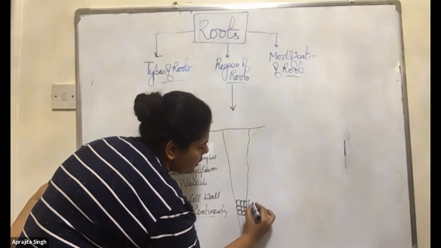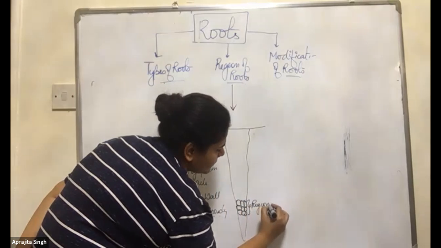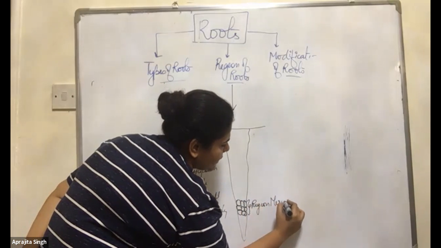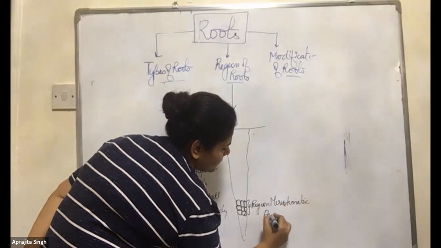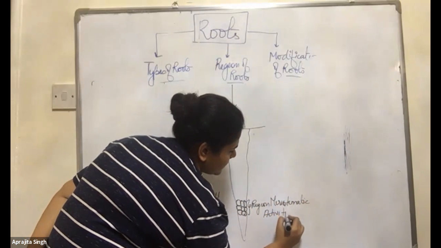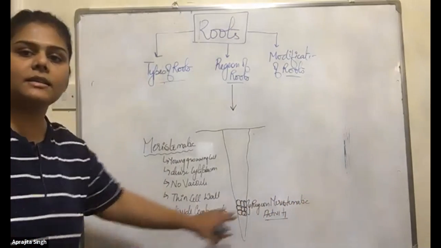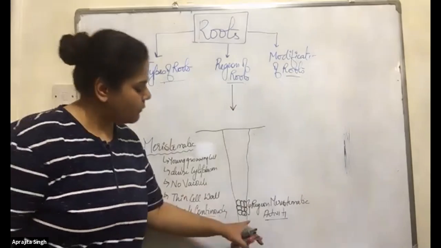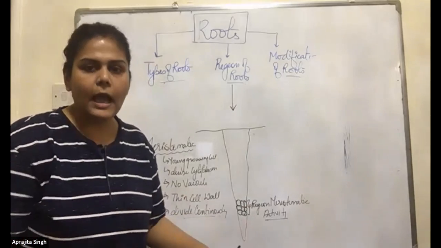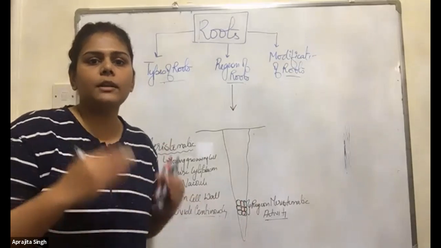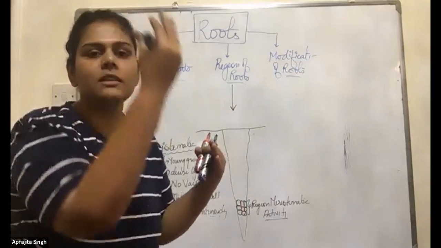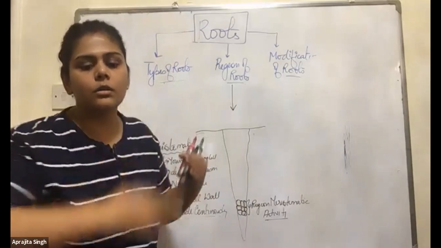The region of meristematic activity. Why are they present here? Because they have to increase the size of the roots. They will keep on dividing, and the size will keep on growing.